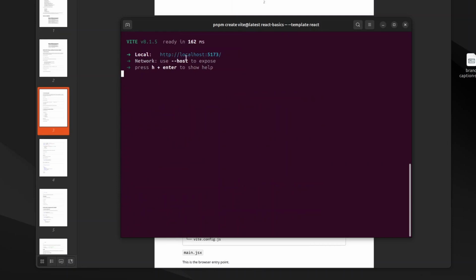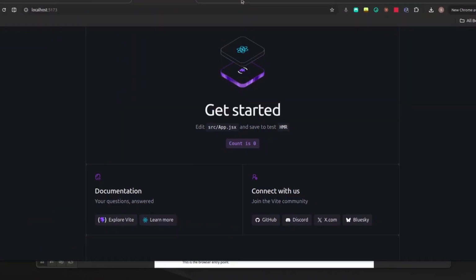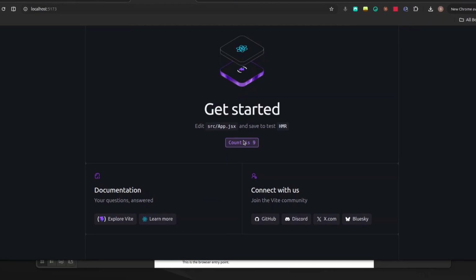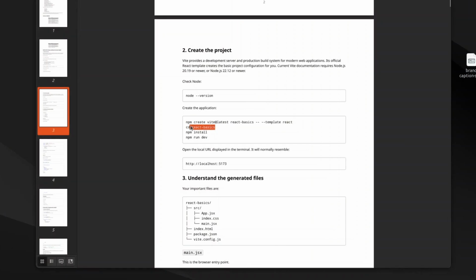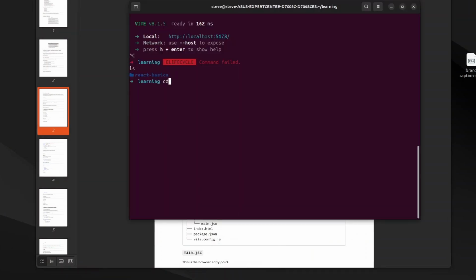Oh, we have a site. It's here. Look at this, we already have a website, and we can count. Excellent, but we are trying to learn React. So let's close that for now. Let's just say we did all this. React basics. That is the folder structure, looking good.